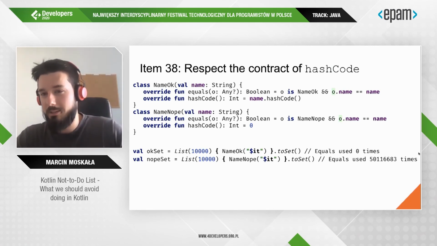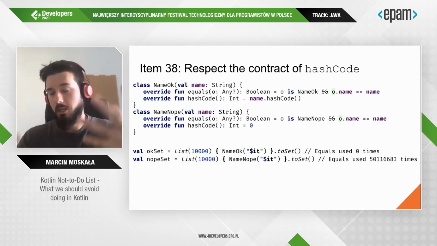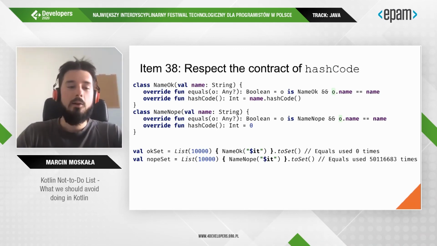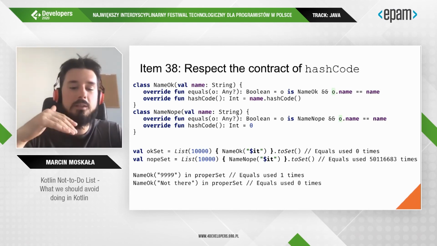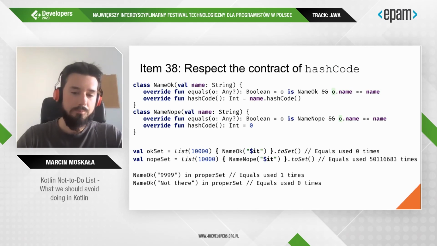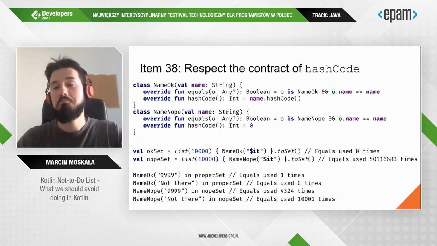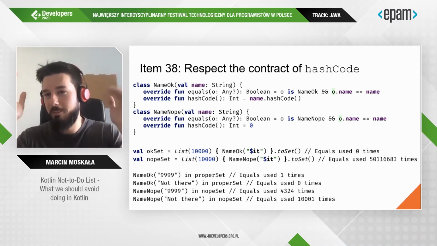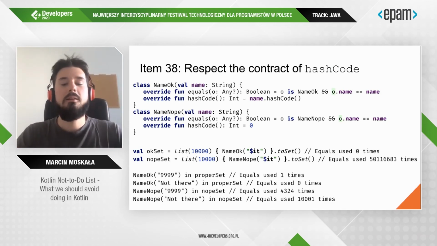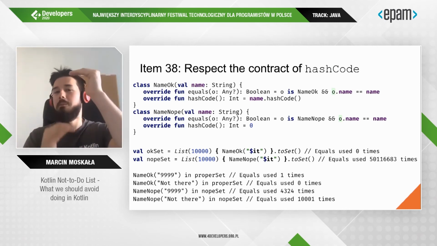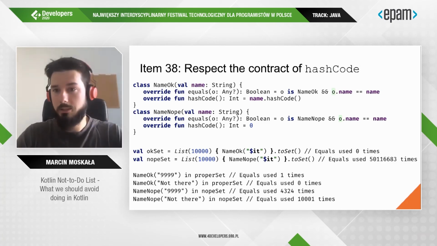It's because they all land in the same bucket, and we need to compare every single one with every single one. Hashing does not work at all. If you want to check if something is in a proper set, if it is, 1 equals. If it is not, 0 equals. For the incorrect set, if it is there, on average, number of elements divided by 2, because it compares with them one by one. If it is not there, you need to compare with every single one, so it is the number of elements plus 1, which is an implementation detail.